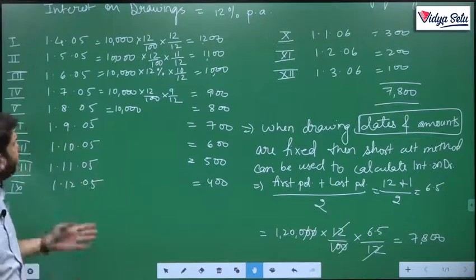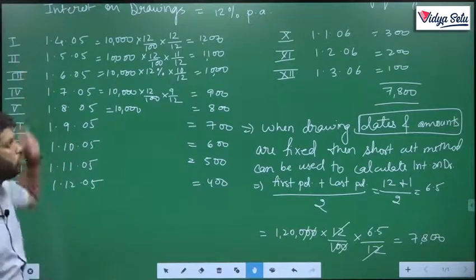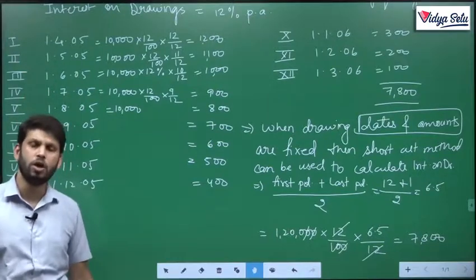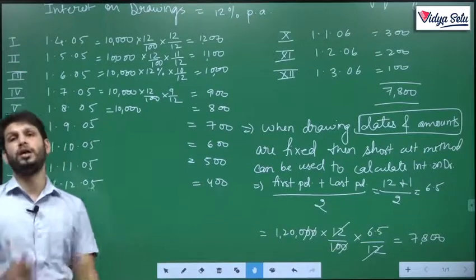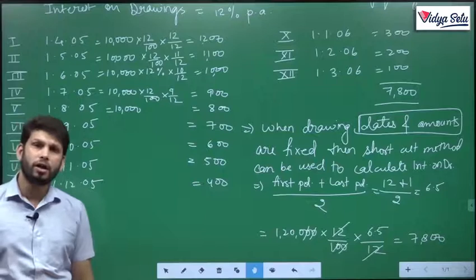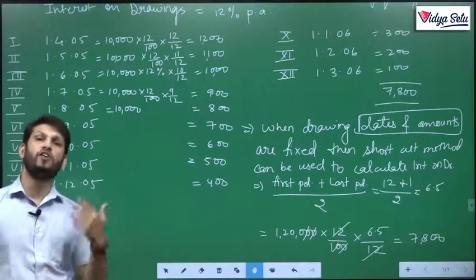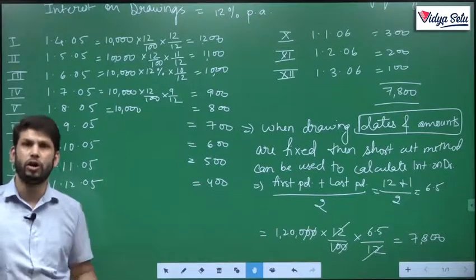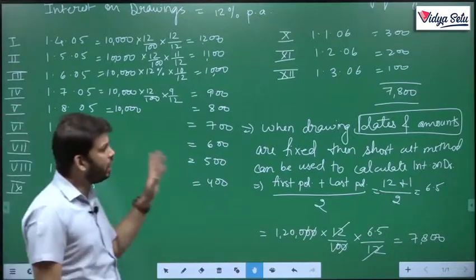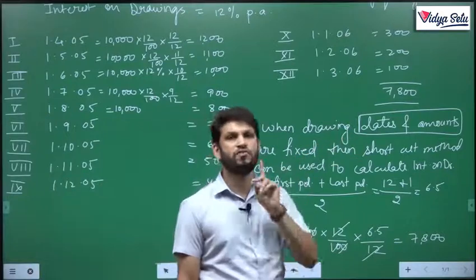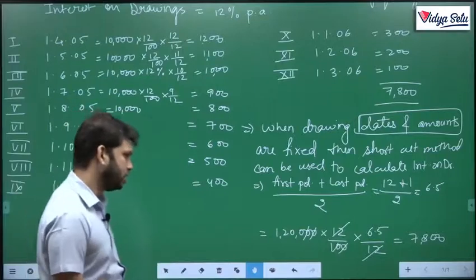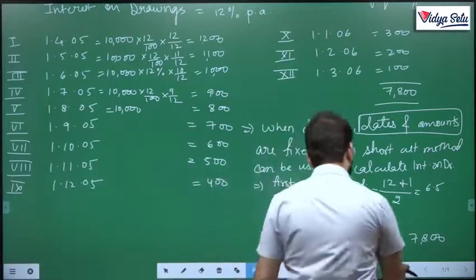Now, you can ask me, sir, is it compulsory that the person withdraws at the beginning of every month? He can withdraw at the end of every month, or at the middle of every month, or at the beginning of quarters, or the end of the quarter, or at the middle of the quarter, or half yearly also. In every 6 months, he withdraws at the beginning or at the end, it does not matter. Unless the dates and amounts are fixed, we can use the shortcut method. In fact, let's draw a chart for us to remember.